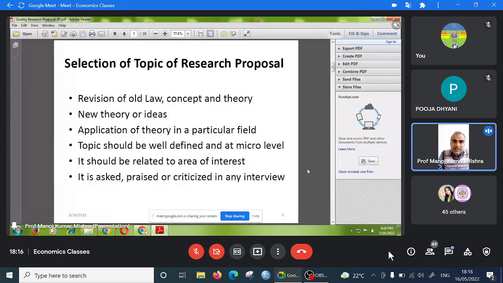One more thing is also very important: the research topic should be related to your area of interest. If you are doing real research, not copy and paste, you are doing real research. So if you are not selecting a topic related to your area of interest, you will feel difficulty. You will not give your time. You will not be dedicated. You will not be well disciplined in your work. So if you want to become a good researcher, always try to take a topic of your area